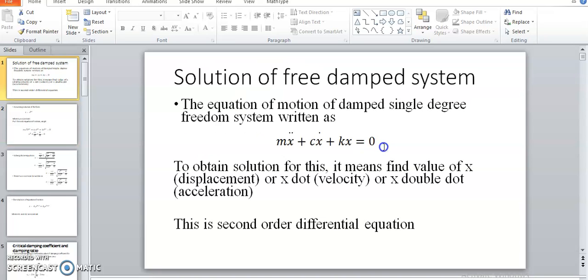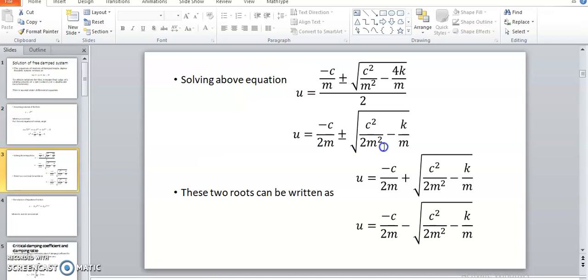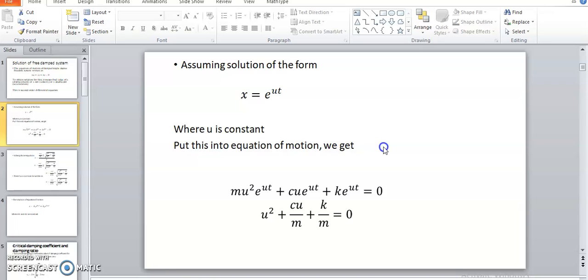Now to solve this differential equation, we go through the mathematical subject M3. We already know the solution of the differential equation, which is x is equal to a1 e raised to u1t plus a2 e raised to u2t.